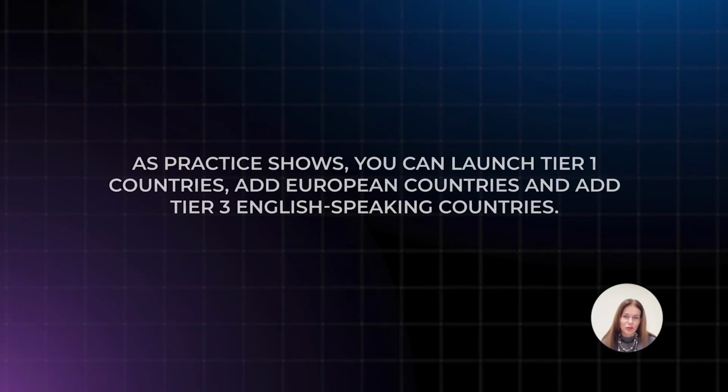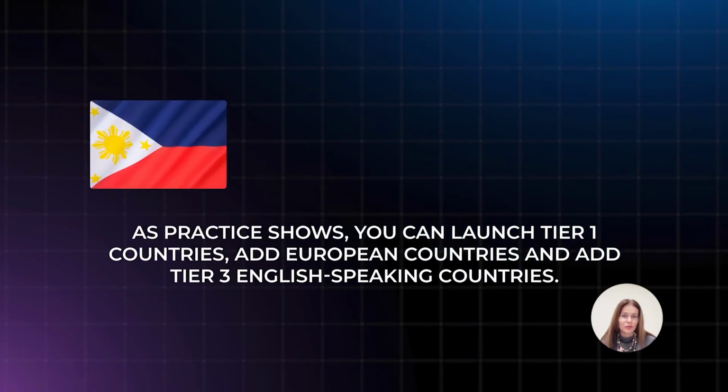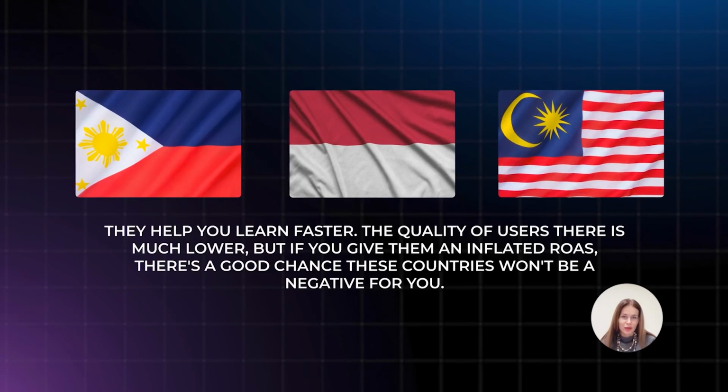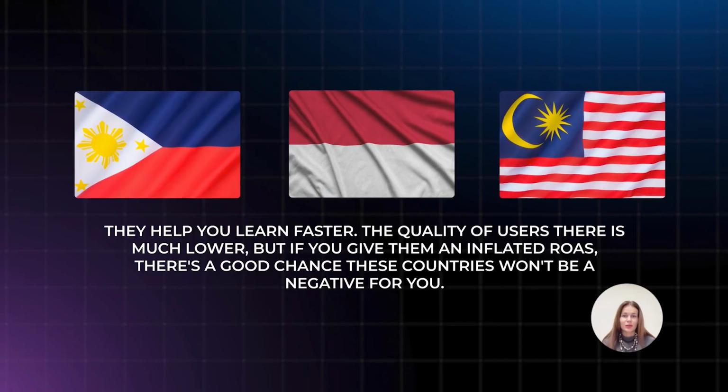But as practice shows, you can launch tier 1 countries, add European countries, and also include English-speaking tier 3 countries, such as the Philippines, Malaysia, and Indonesia. They help the system learn faster. The user quality there is much lower, but if you set them a higher ROAS, there's every chance that these countries won't run at a loss for you, and you'll even be able to buy traffic at a small profit.